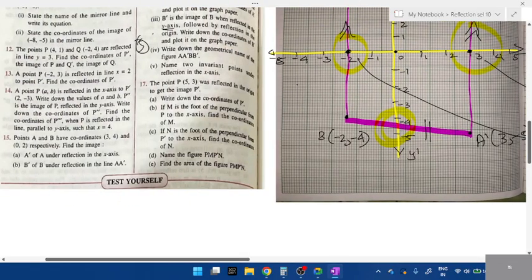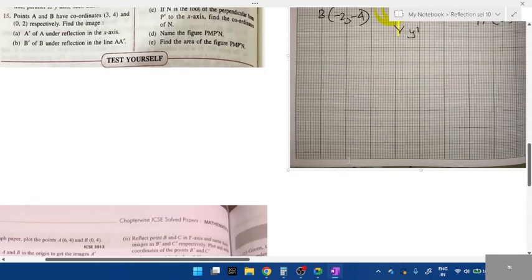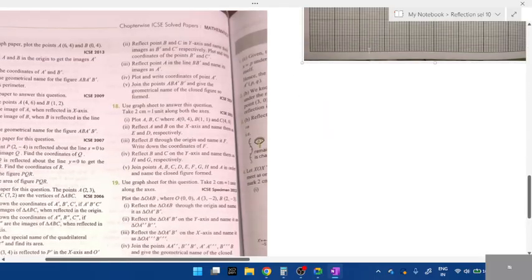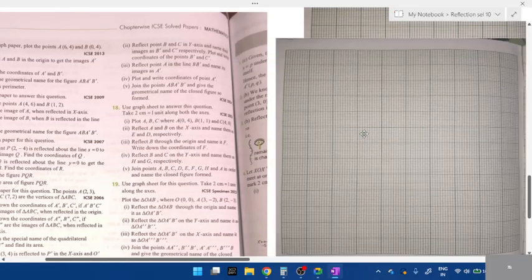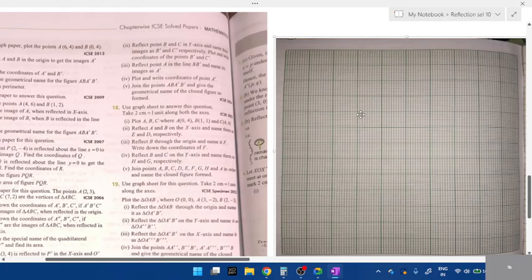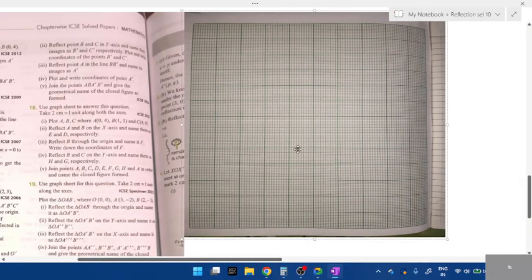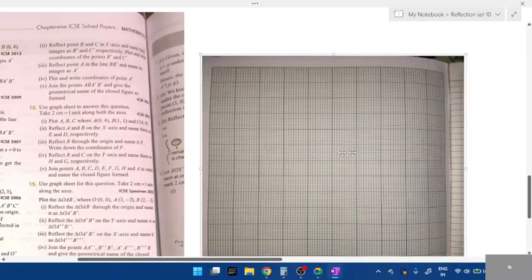The point P is different in origin. Write down the coordinates if M is the foot of the perpendicular from P. Okay, we'll do that next. Perpendicular is basically two lines meeting, students, straight lines, and the angle formed is 90 degrees. It is based on the perpendicular concept. Name the geometrical figure.